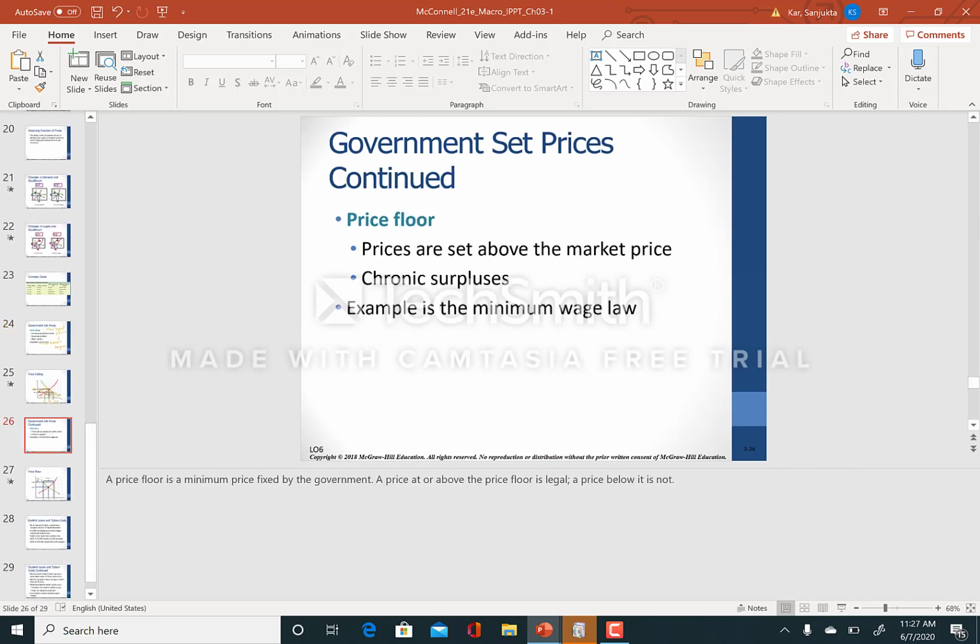Let's see what is a price floor. Price floor is a minimum legal price. One popular example of price floor is minimum wages. In Texas, I believe this is $7.25. The minimum wages differ from state to state.